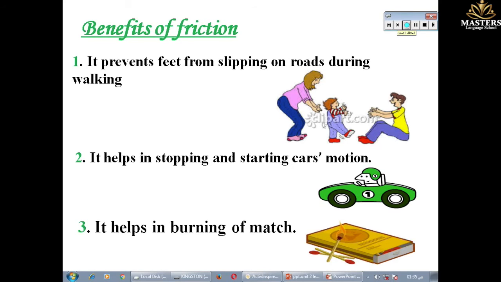Although the friction force is trying to stop any moving bodies, it has many benefits. Number one, to prevent feet from slipping on roads during walking. Number two, to help in stopping and starting cars' motion. Number three, it helps in burning a match.